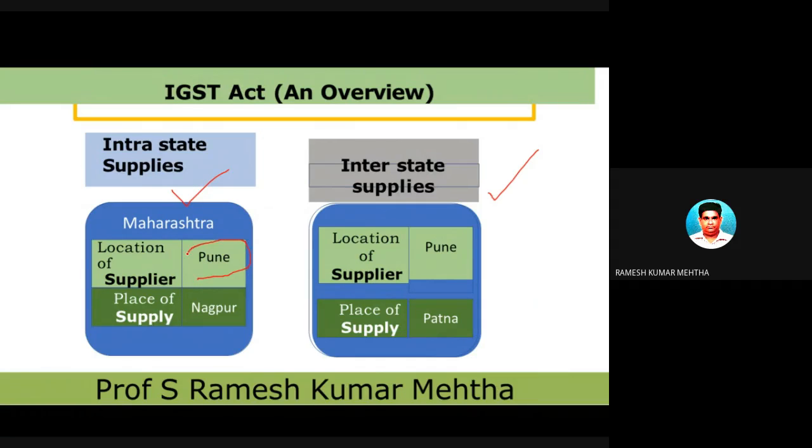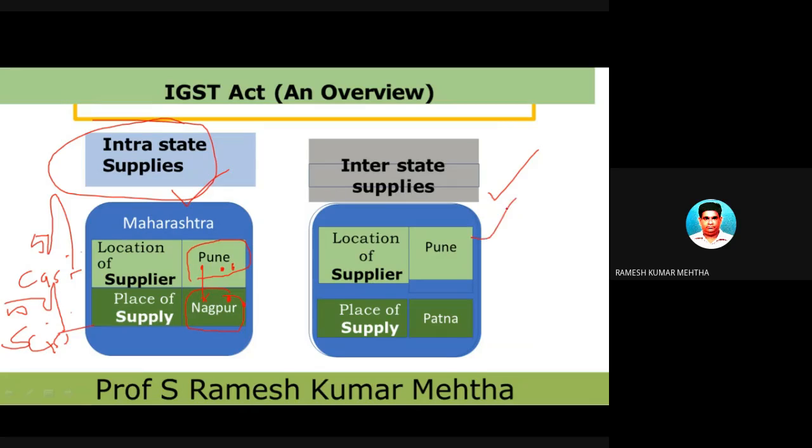The supplier, means the seller, is in Pune, the buyer is in Nagpur, and this guy is selling these goods, and these goods are reaching Nagpur. One is in Maharashtra, the other one also is in Maharashtra. The seller is in Maharashtra, the buyer is in Maharashtra. So it is a case of intrastate supply. So 50% of tax is in the form of CGST, 50% of the tax is in the form of SGST.